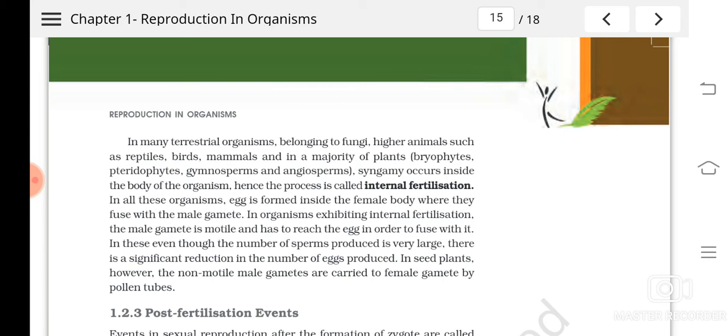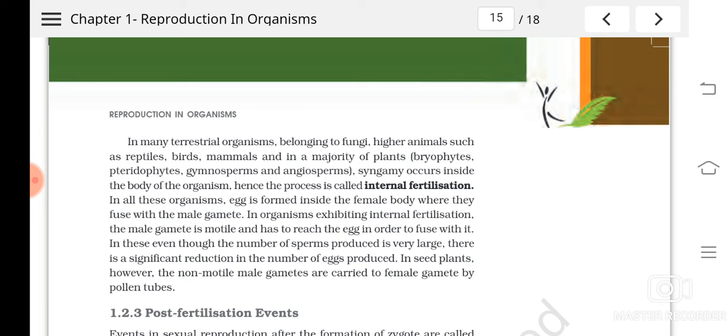Inside the body of the organisms, and even in reptiles, birds, mammals, etc. So this kind of fertilization is known as what? Internal fertilization. Here usually the egg is non-motile, and there are some exceptions, like in lower algae, where we have seen both the gametes are motile.